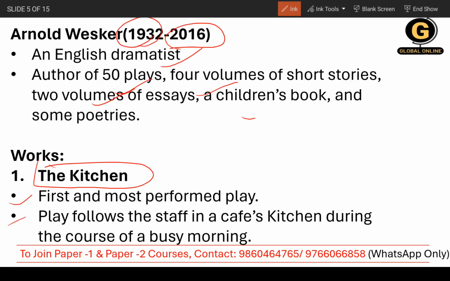Basically the play follows the staff in a cafe's kitchen during the course of a busy morning. There's a busy morning, everybody is doing their own things, and the play is based on the staff in a cafe's kitchen, and how they perform in a busy morning. They must be busy doing their own stuff, running here and there. So that will be the thing.